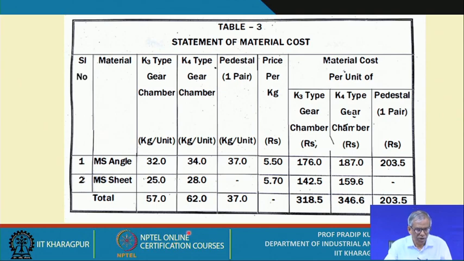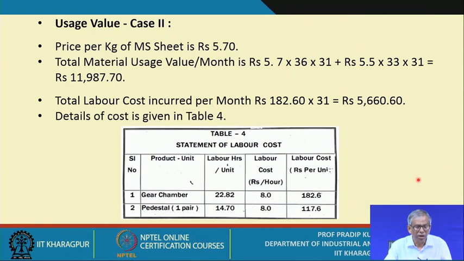Is it okay? So, table 3 is basically a statement of the material cost. All these details are here, and then when you refer to the user's value for, say, the gear chamber, that is case 2.